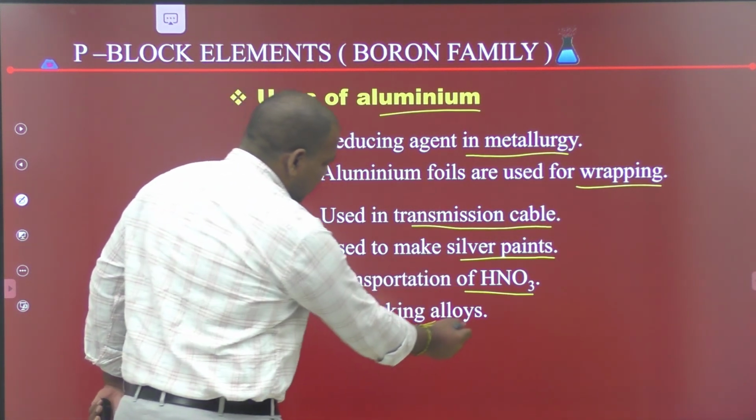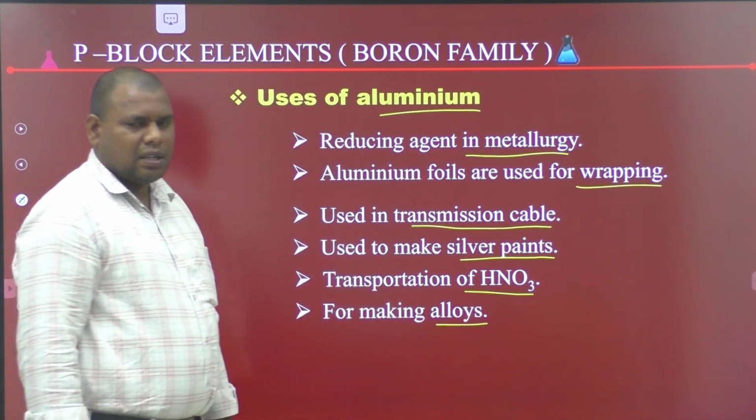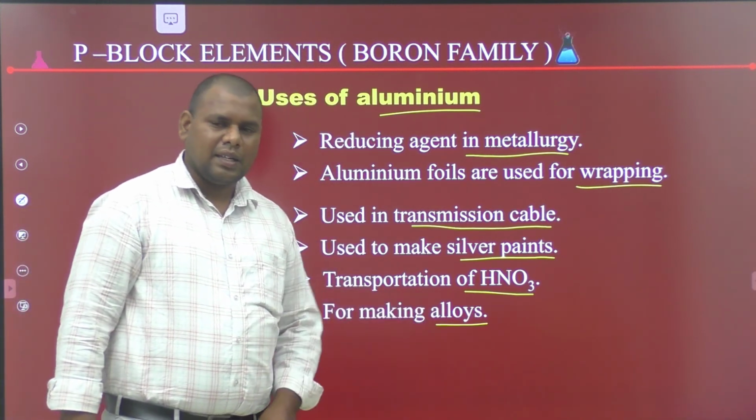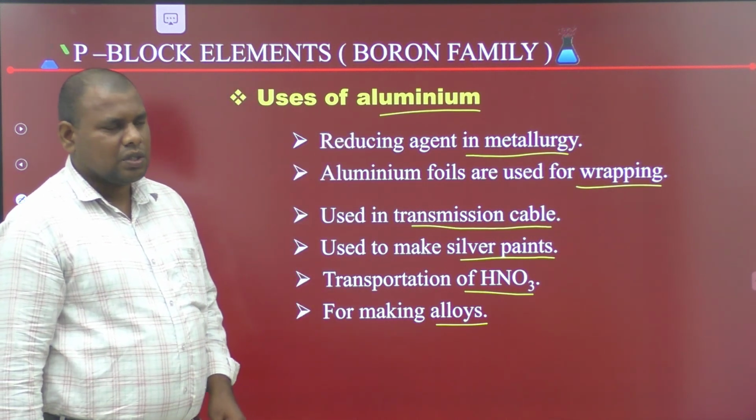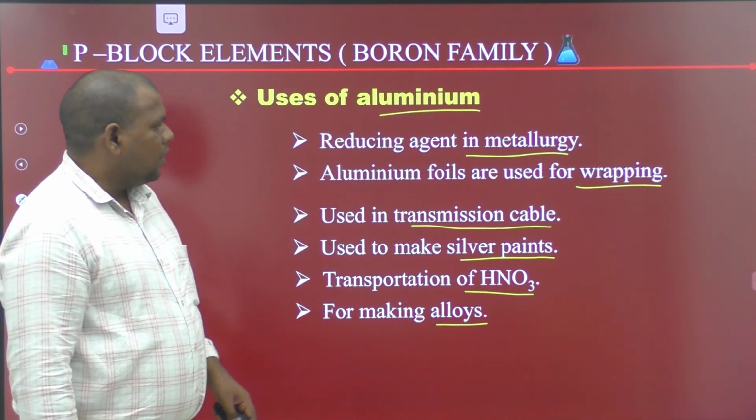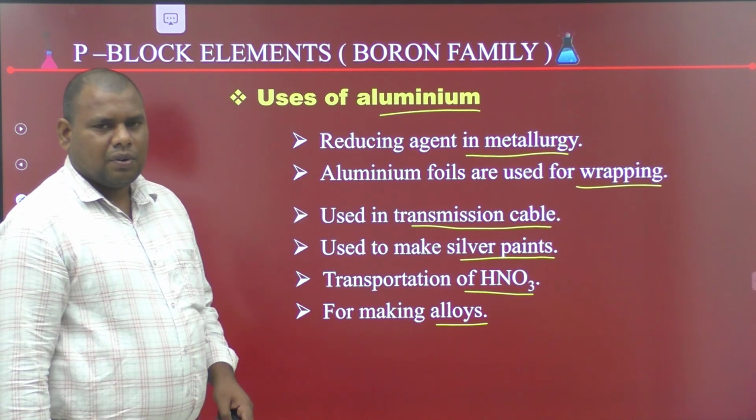It is also used for making alloys. Alloys means mixture of metals. These are some important uses of aluminium.